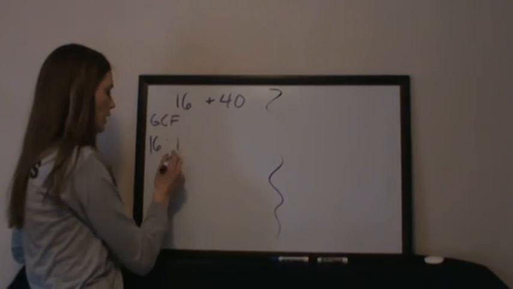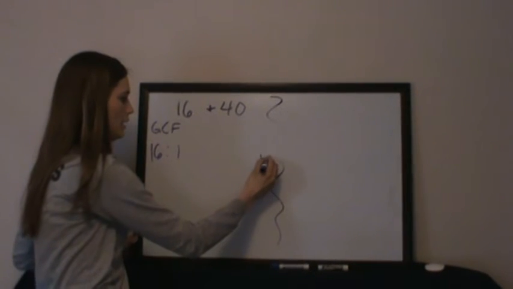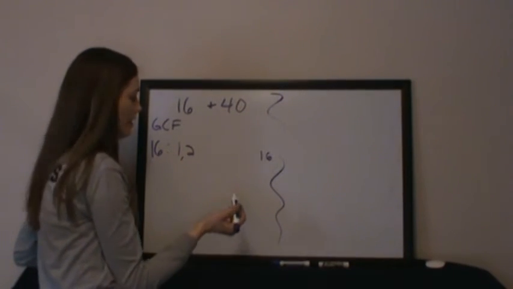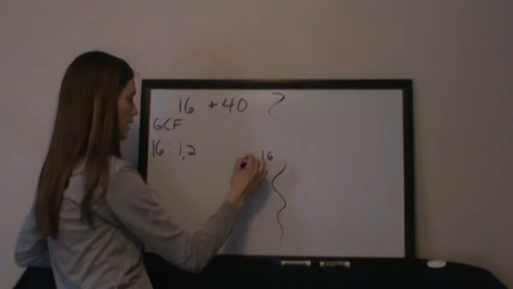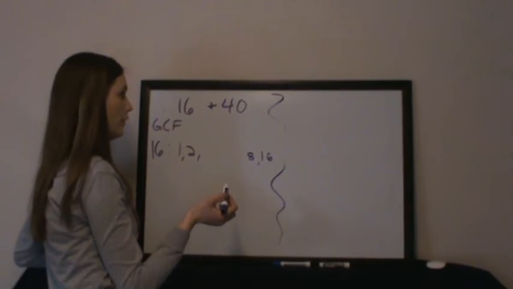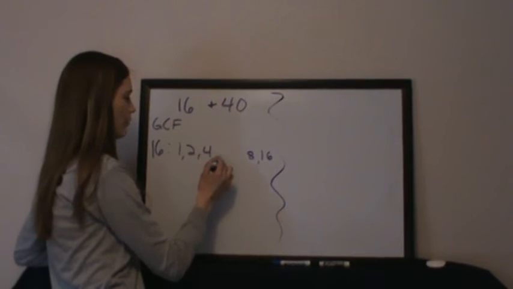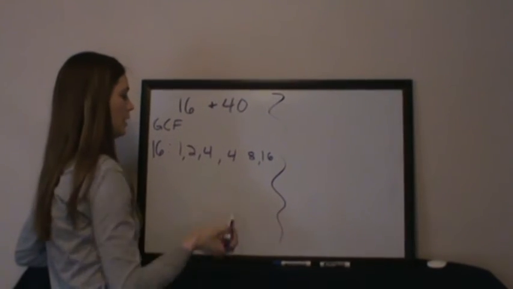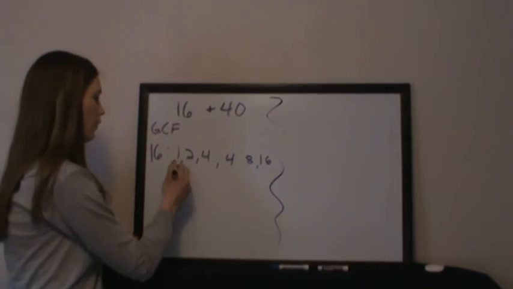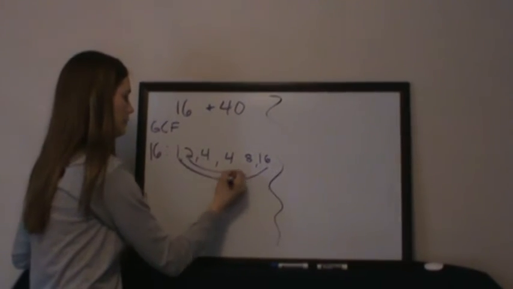I'm going to start with 1 because 1 can go into 16, 16 times. 16 is an even number, so I know that I can divide it by 2, and when I do that I get 8. Can 3 go into 16? No. How about 4? Yes, and 4 can go 4 times. So that is my factorization for 16.